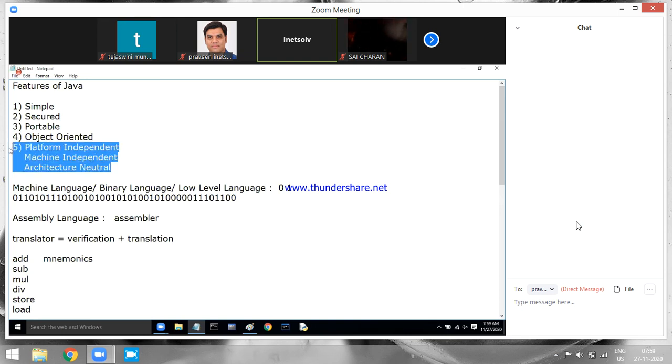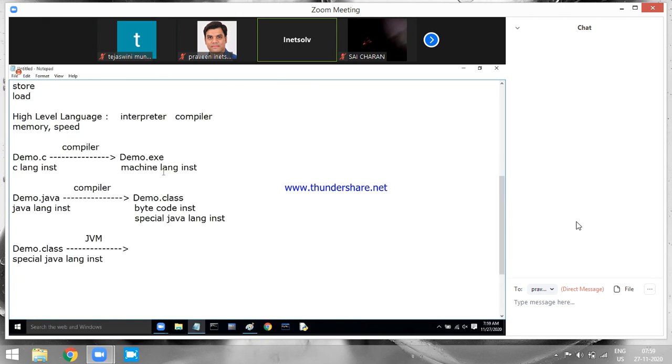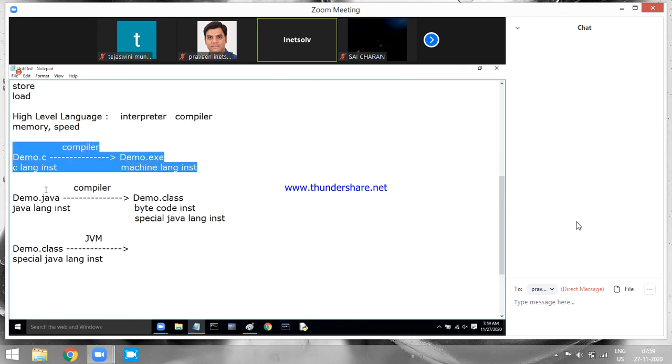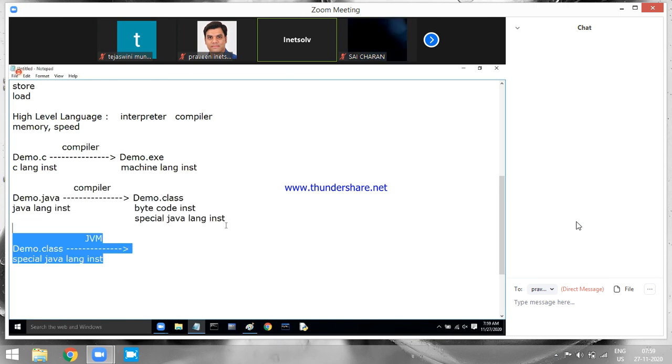You can execute your Java program on any machine in the world. That is what you call machine independent language. The C language story, why it is dependent, and the Java language story, why it is independent. These 2 points you have to remember with respect to Java: compilation step, execution step.